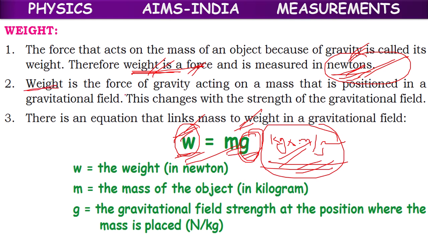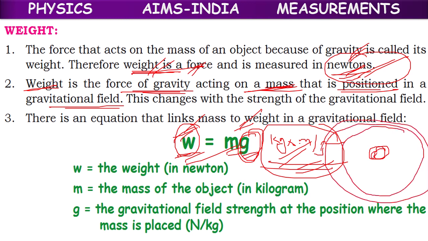So weight is the force of gravity acting on a mass that is positioned in a gravitational field. Means around the earth, in some space, gravitational force will work. That is called the gravitational field. In the gravitational field, the force of gravity will work on the mass.